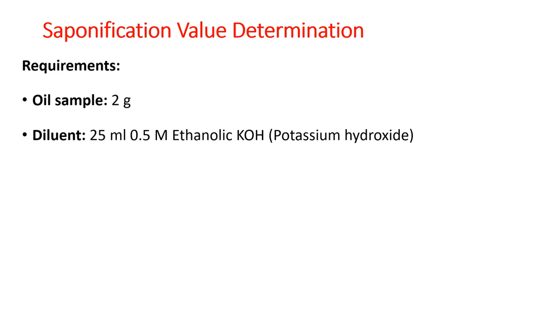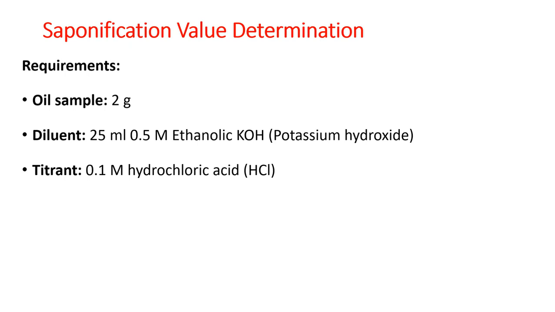Here the diluent is 25 ml of 0.5 molar KOH, but this potassium hydroxide is prepared in ethanol and not water. The reason for using ethanolic KOH is that oils are soluble in ethanolic KOH, whereas if we had prepared it in aqueous KOH, the oil would not be miscible with it. Therefore, we are making use of ethanolic KOH.